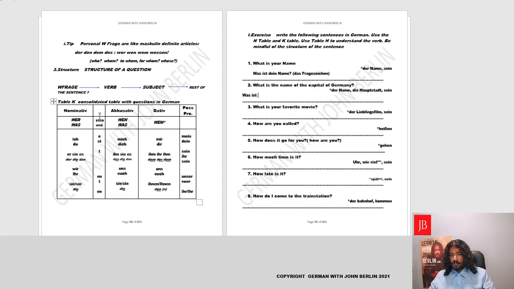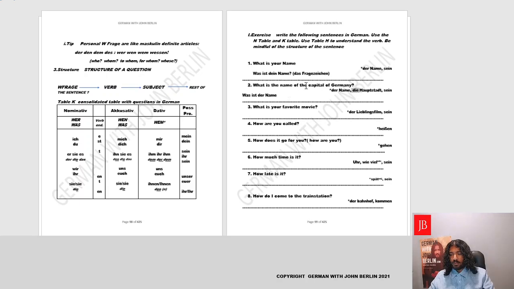The name, so basically sein is a nominative verb, so we'll stick to the nominative case and we'll say the name. Name is masculine, der, so we'll say der Name. Perfect. Was ist der Name? Of the capital. What is the name of the capital? So capital is basically feminine, die.